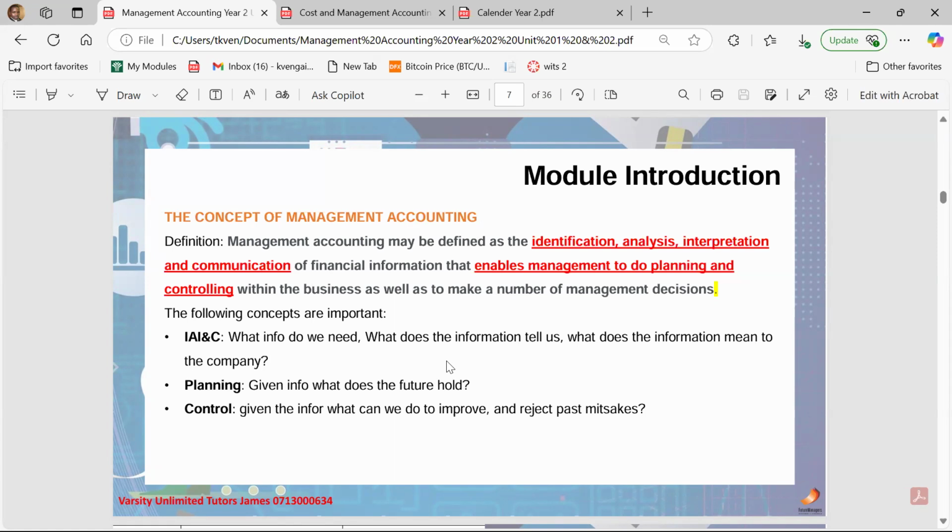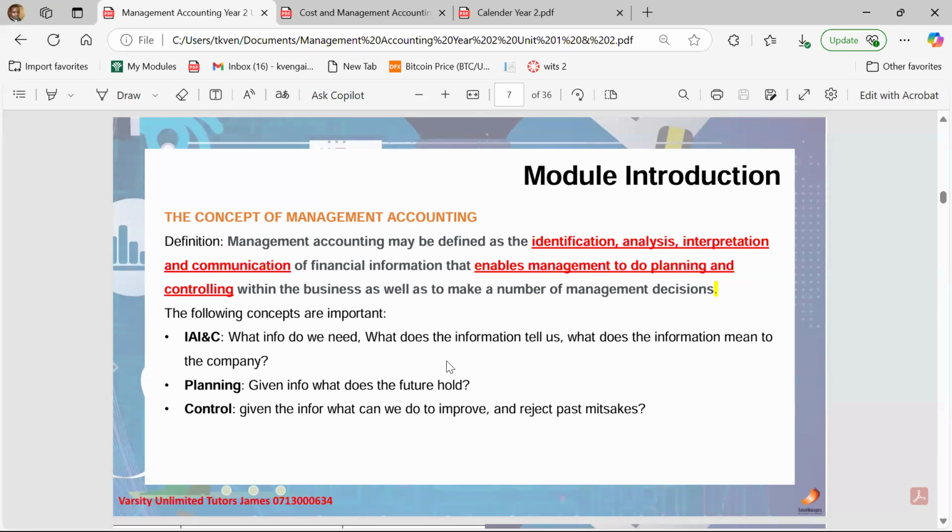But now when we are dealing with management accounting, we no longer look at how you report the accounting information, but at how you utilize the accounting information in order to make a decision. One of the key concepts of management accounting is what is called cost accounting. That is why some of you just do a module called cost accounting, and some of you do a module called management and cost accounting, because cost accounting is a significant component of management accounting. So it has a separate definition, etc. We are going to do that in a separate video for those that do those specific modules, right?